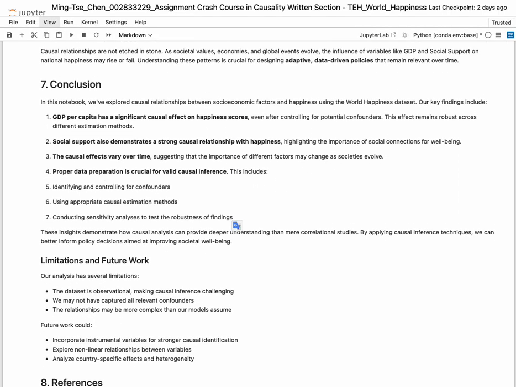To wrap up, I've shown how proper data preparation and causal inference techniques like matching, regression, and propensity scores can reveal the actual drivers of happiness. Rather than just looking at correlation, I used causal methods to understand how GDP and social support influence happiness and how these effects change over time. This analysis is not only informative but also essential for designing policies that genuinely improve quality of life.